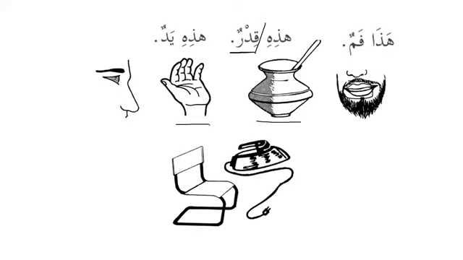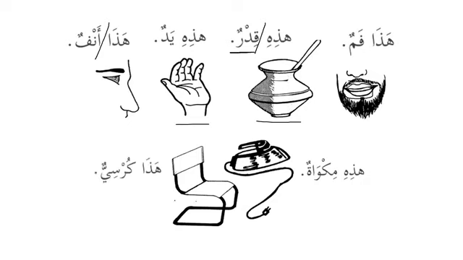Similarly, we have nose, anfun. So what should I say? هذا أنف, because أنف is not a pair, so it will be هذا أنف. مكواة, we have the iron over here. So what should I say? هذه مكواة. Excellent. And then we have chair over here, كرسي. So what should we say? هذا كرسي or هذه كرسي? هذا كرسي. Excellent. This is a chair.